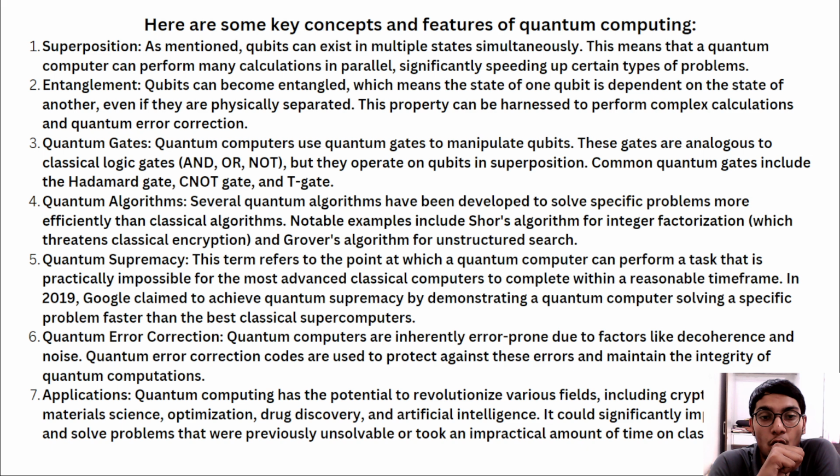Entanglement: qubits can become entangled, which means that the state of one qubit is dependent on the state of another. Even if they are physically separated, this property can be harnessed to perform complex calculations and in quantum error correction.